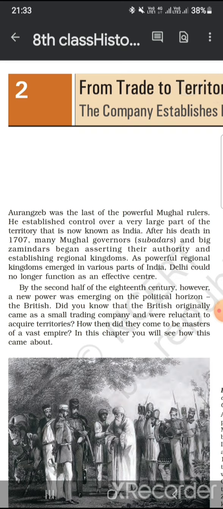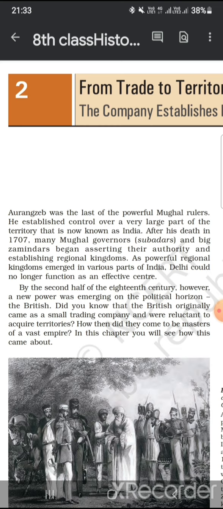By the second half of the 18th century, however, a new power was emerging on the political horizon, that is, the British. Did you know that the British originally came as a small trading company and were reluctant to acquire territories?